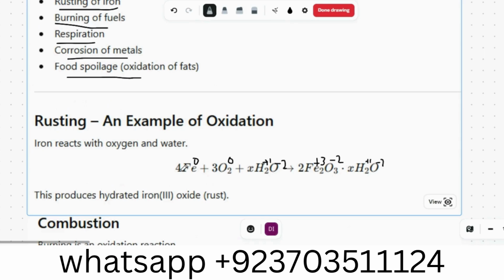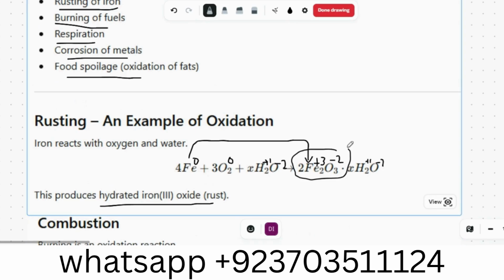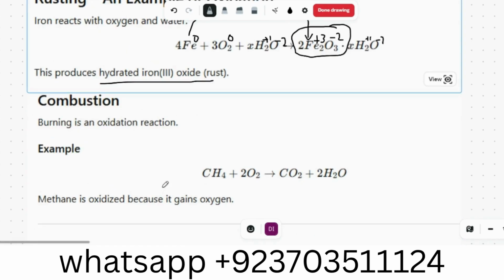You can see here iron has been oxidized, and that is called rusting. This produces hydrated iron 3 oxide. That is called rust. It is produced due to the oxidation of iron.